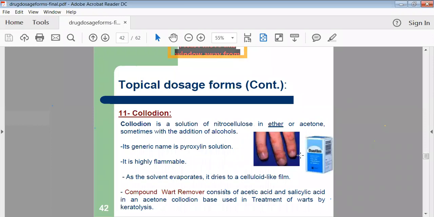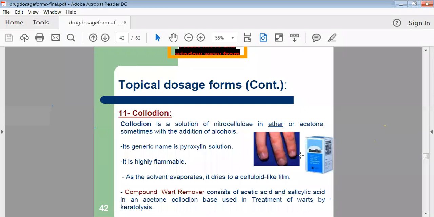Then collodions. Collodion is a solution of nitrocellulose in ether, or simply, the best example we can say is your nail polish. Generally, when we apply the collodion on your skin, the solvent evaporates and deposits a thin layer of that nitrocellulose polymer.